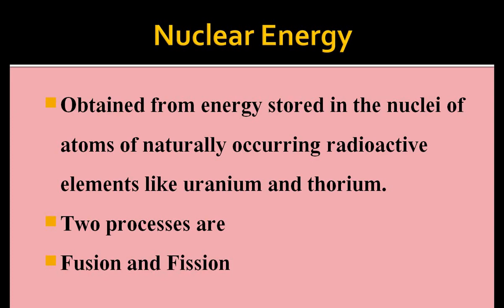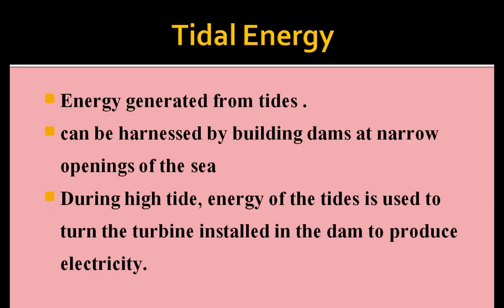In both processes some energy is released, and this energy is converted into electricity. Understood? Yes, and the main places in the world are the USA and Europe, and in India, Tarapur in Maharashtra and Kalpakkam in Tamil Nadu are nuclear power station places.